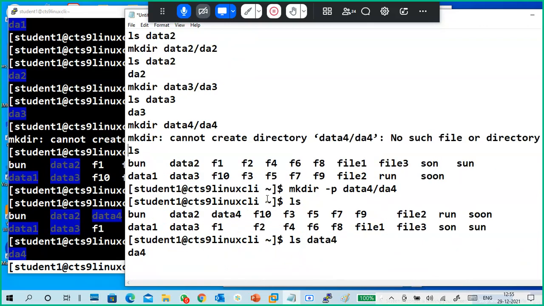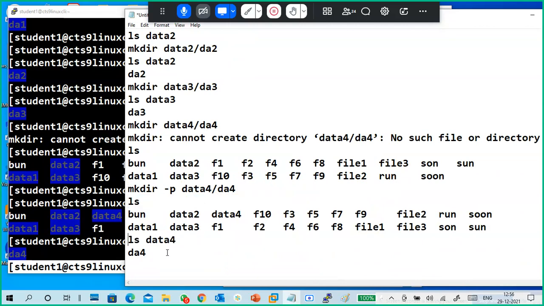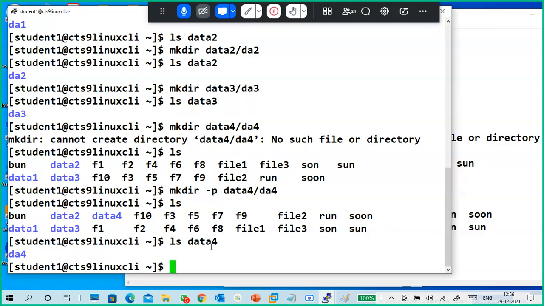Why did I take a lot of time on the cd command? Because you must know the directory structure. If you understand the directories and how to go to another directory, very good, that is like you told. First, you have to create data 4 because we didn't create it earlier. It is not there in our current directory. So that is the correct answer. So you have to understand the directory structure, the current location and other locations. If you understand it, you can do so many things with Linux.